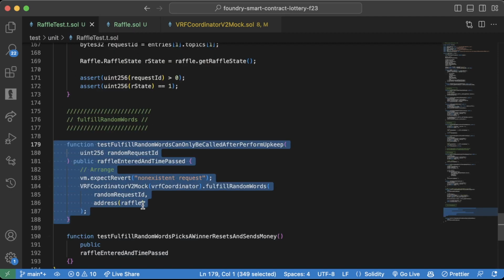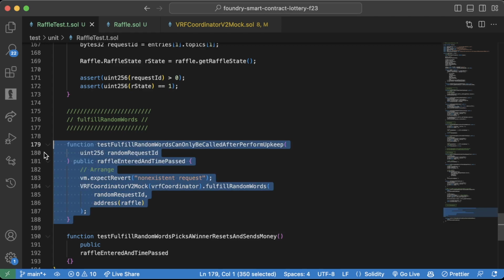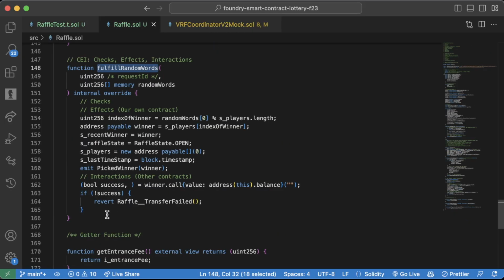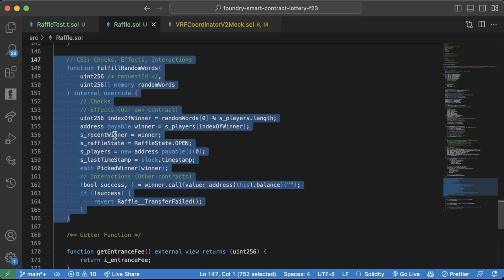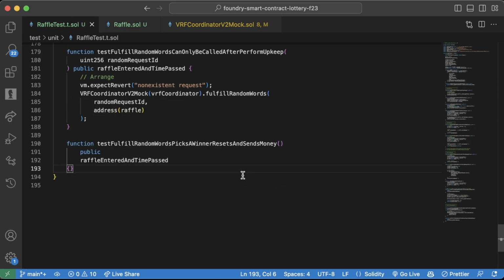Up here, we're doing something where we are being the Chainlink VRF. The reason that we have to be the Chainlink VRF here is because on our local fake chain, there's no real Chainlink VRF. On a real testnet, this function, of course, wouldn't work because we are not the VRF coordinator v2 mock, right? We can't call fulfill random words. Only the Chainlink node can. So since this is in our kind of fake environment, we can do this. For us, we're going to have to pretend to be the Chainlink node, though, to call fulfill random words in our local test. So let's go ahead and write this out.